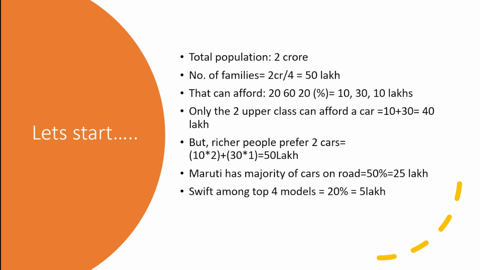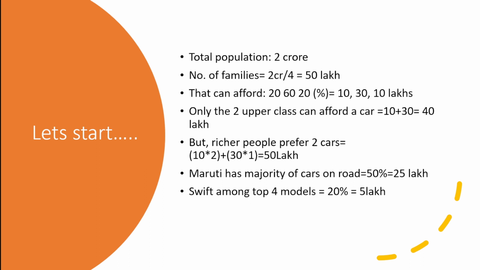After that, we make it narrower, because our question asks for a very specific type of car, that is a red Swift. Then we need to split the number of cars into their models. So let us assume we can split them into 5 parts: the top 4 models, that are Swift, Omni, Alto, and Wagon R, and the fifth one is miscellaneous. Each one gets an equal percentage. Then everyone will get 20% of the share. 20% of 25 lakh will become 5 lakh.